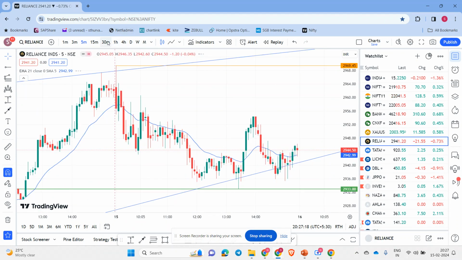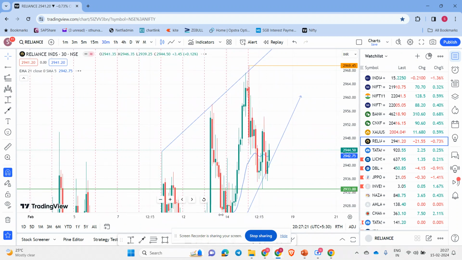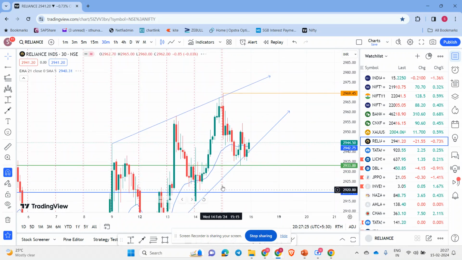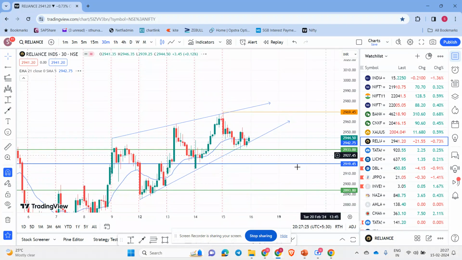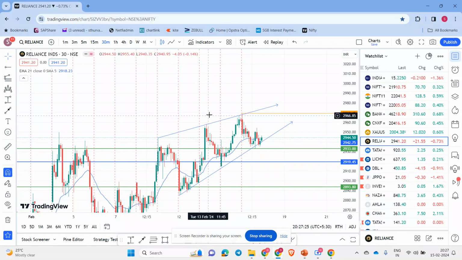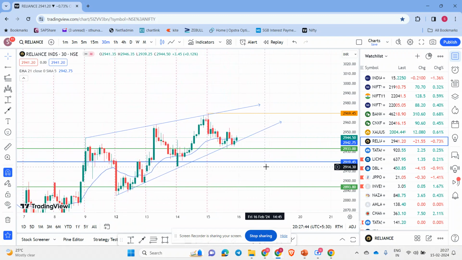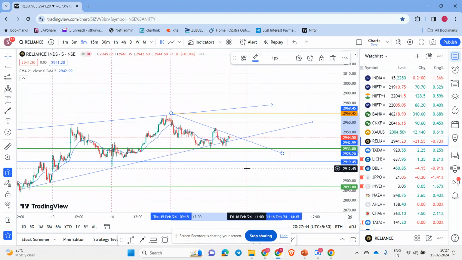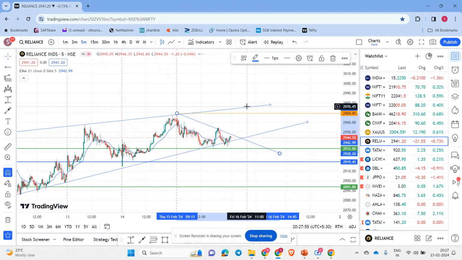Reliance, if you look at the 30-minute chart, we discussed yesterday this wedge formation. The probability was that only above it we were looking for a buy scenario. Otherwise, the market gave a dip only, and it has come to the bottom of this wedge. It's pretty simple. If I draw this line and the market breaks this line on the 5-minute chart, probably we can go long, and we can expect 20 points.